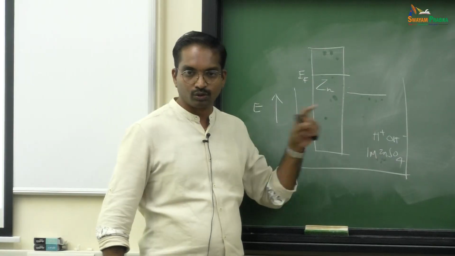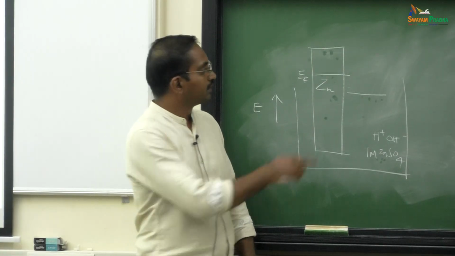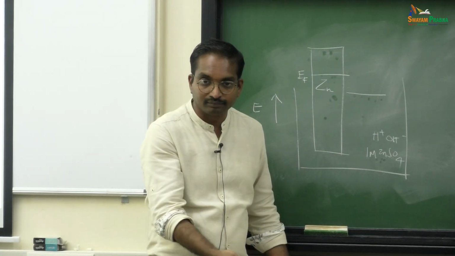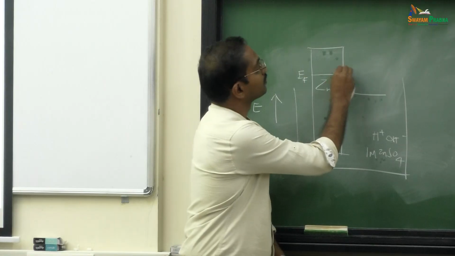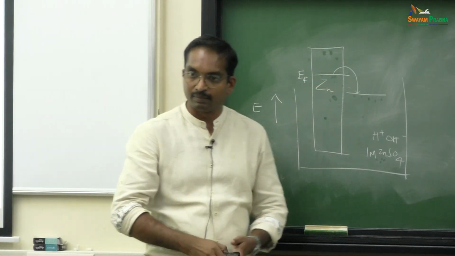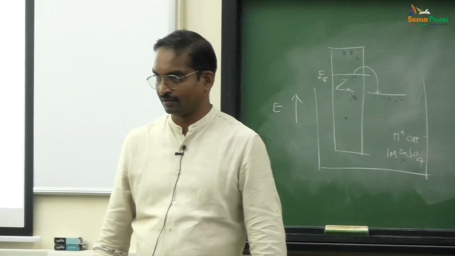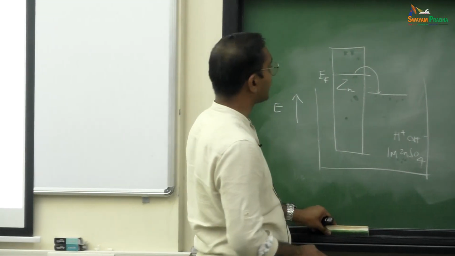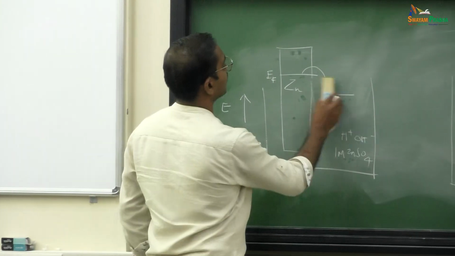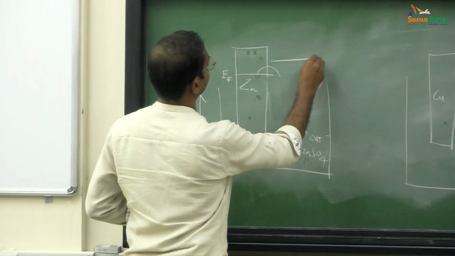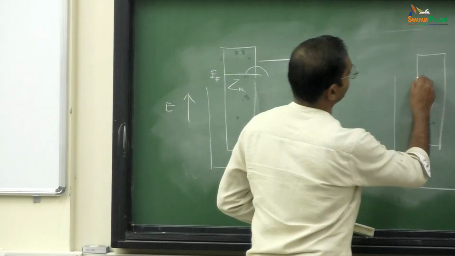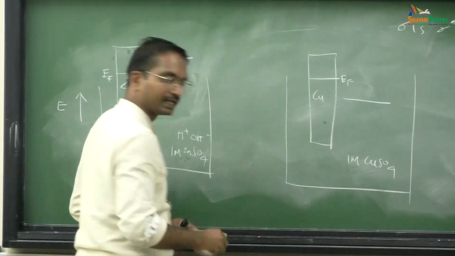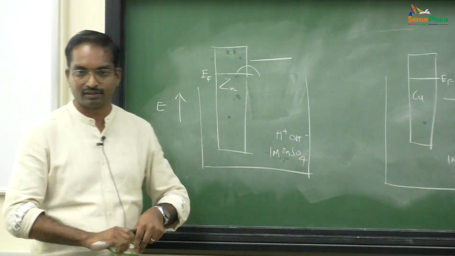Now, if you put these two together, what will happen? Here the electron is at a higher energy, here there is an orbital which does not have an electron, so the electron might jump from here to here, which means there will be a reaction between these two. The situation I have taken is slightly different. I will put the zinc sulphate solution here, and in this case I will put a Fermi level here and the solution here. There is a reason why I did it, because I have chosen a particular concentration. So, it will be like that.